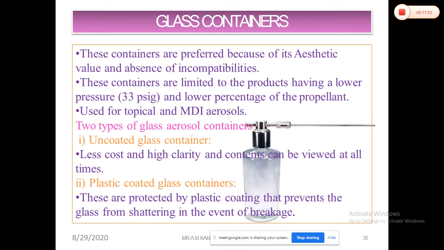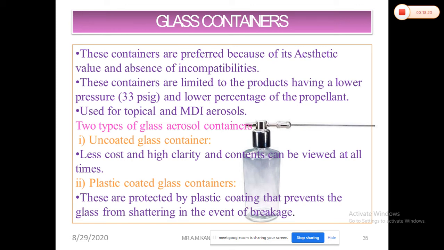So for glass containers, as I have already discussed, if you are using coated glass, you have to use less than 35 psi pressures, and if it is an uncoated glass, you have to maintain the pressures below 25 psi. Or if you are using the plastic coated containers, you can maintain the pressures less than 25 psi. For uncoated glass, it is less than 18 psi.